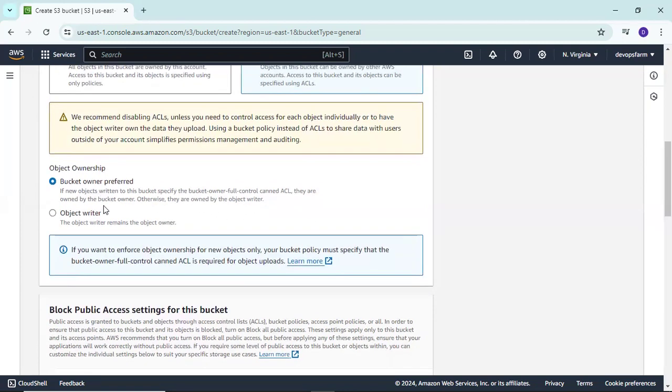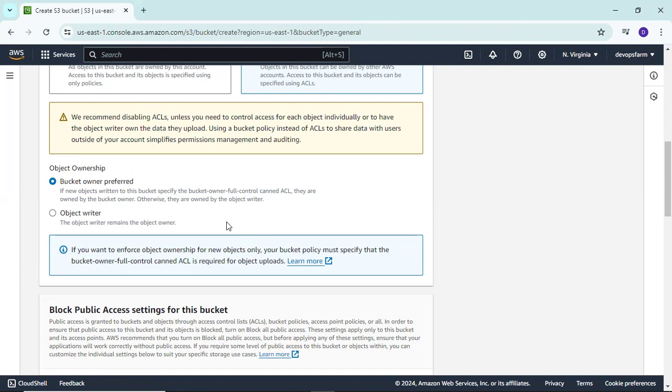Okay, so you can see here we have two options in object ownership: bucket owner preferred or object writer. The difference in bucket owner preferred is that if a new object is written to the bucket, it specifies the bucket owner full control.